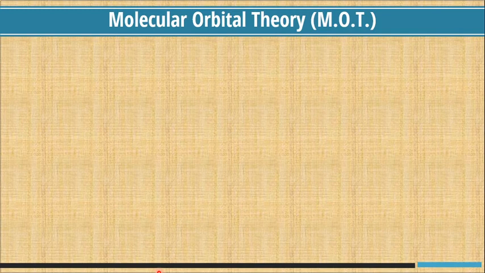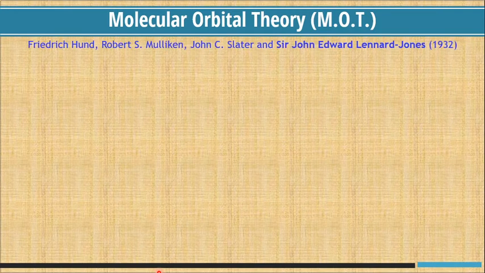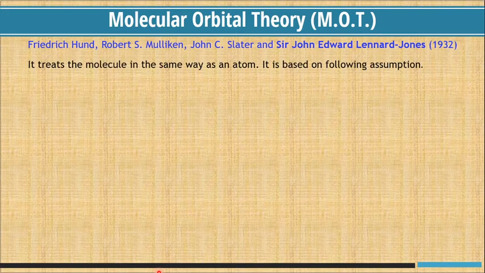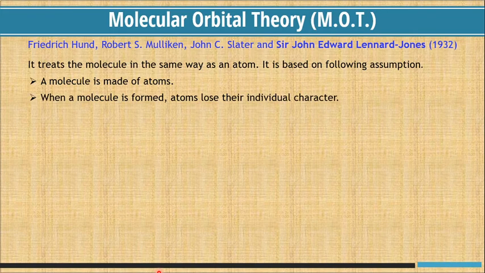Let us see the molecular orbital theory of covalent bonding. Molecular orbital theory was presented by Friedrich Hund, Robert Mulliken, John C. Slater, and Sir John Edward Lennard-Jones in 1932. It treats the molecule in the same way as an atom. It is based on assumptions like a molecule is made up of atoms. When a molecule is formed, atoms lose their individual character.